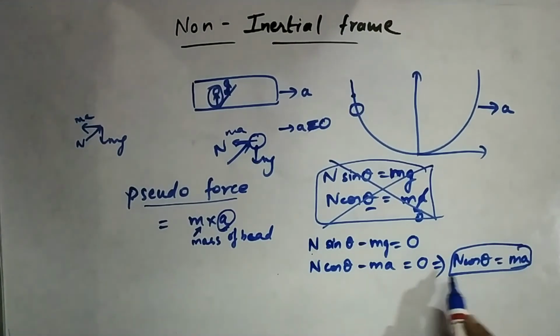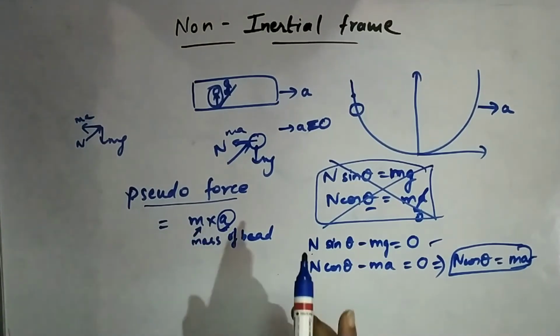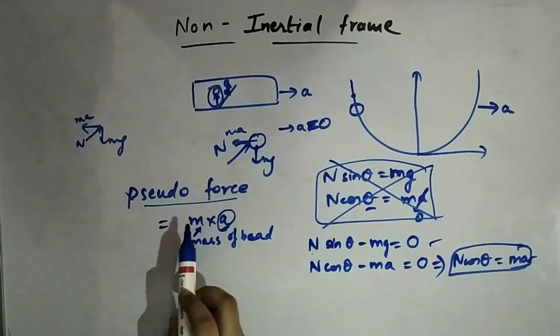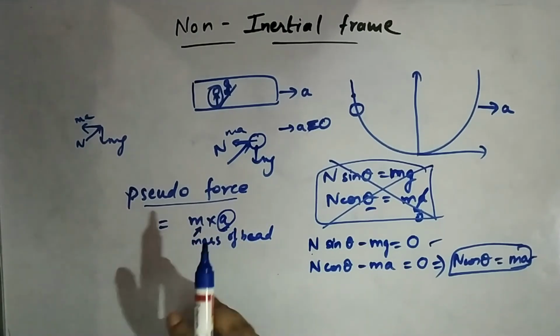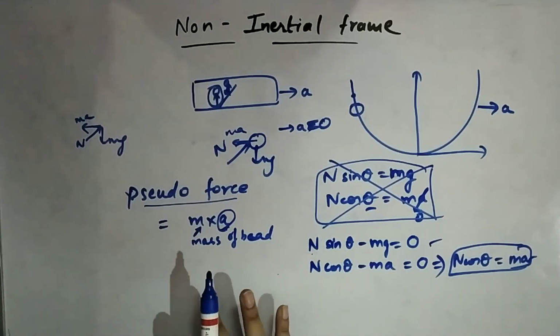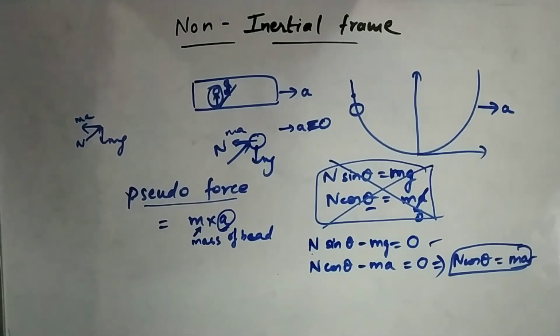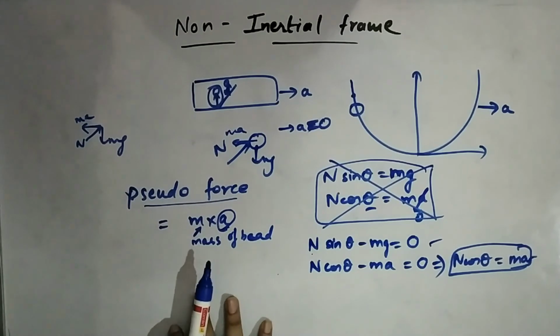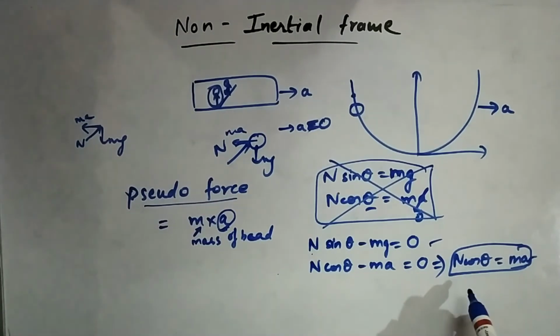Note that these two equations are exactly the same as we wrote in the inertial frame. Nothing has changed. And so we have taken the pseudo force's direction as well as whatever we have considered in such a way that the things will fit in the inertial frame as well. Alright? We don't apply the pseudo force in an inertial frame, but we apply it here, and we have applied it in such a way that the answer matches exactly with the inertial frame as well. Okay, after this we have done it in the inertial frame as well. So hope you understand it.